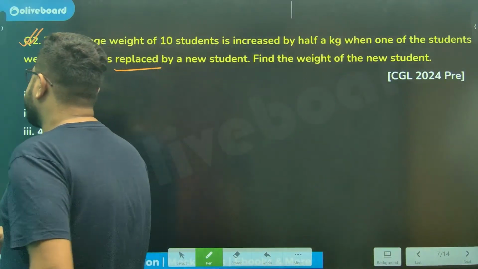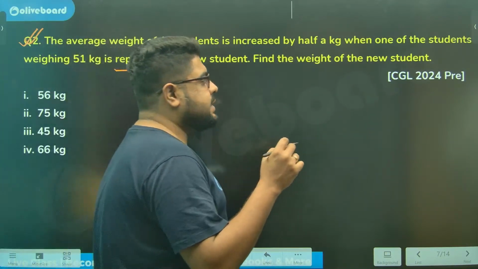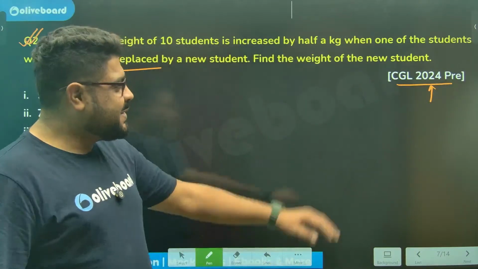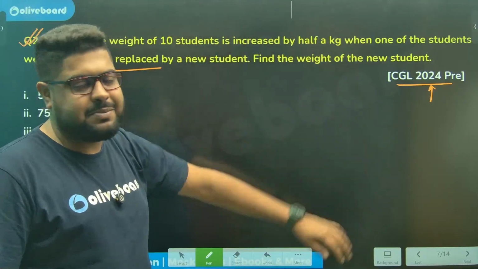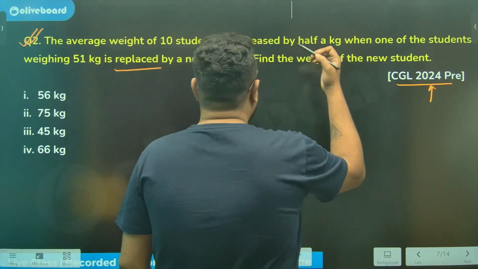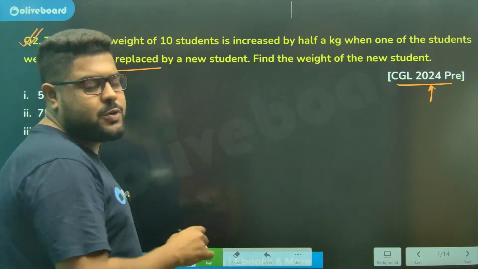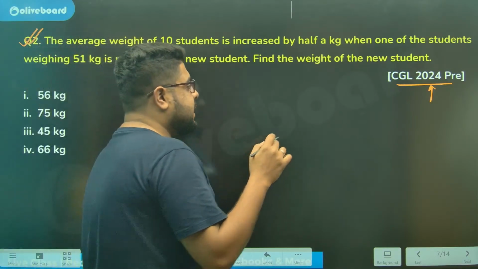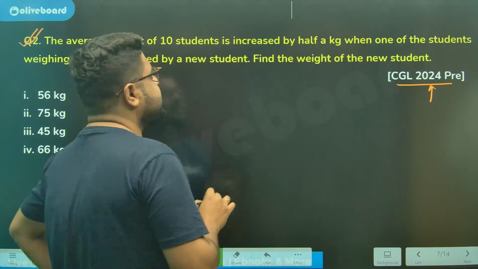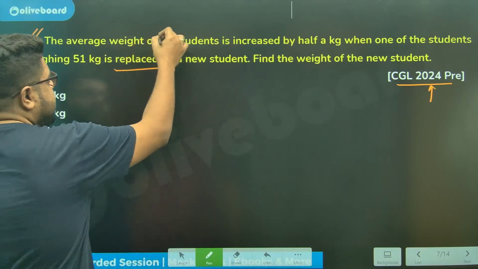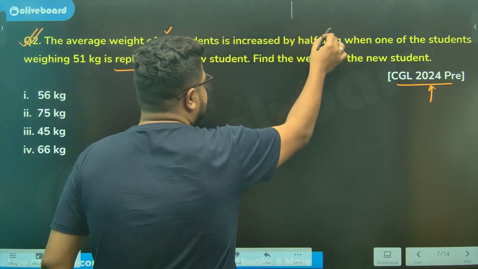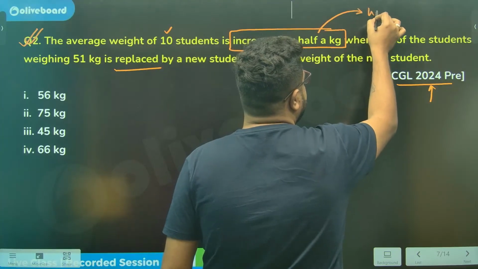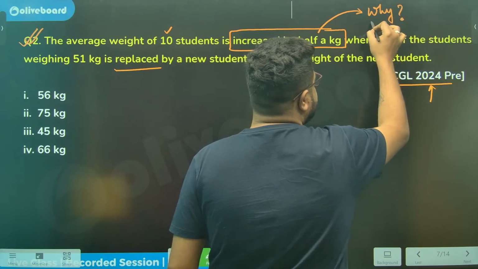How to deal with replacement? I told you always. In these type of questions, this is a very recent question from last to last year, I should say, because this year's 25 prelims also has happened. In replacement type or exclusion type, inclusion, exclusion, replacement, the shortest way is you always ask three questions. First, what is happening? 10 students, average is getting increased by half a kg. The first question is always why. Ask yourself this question.